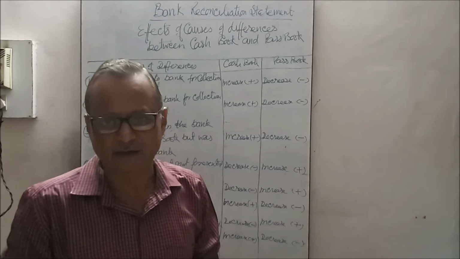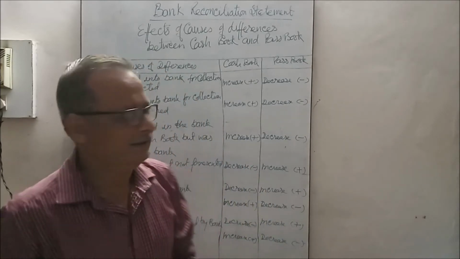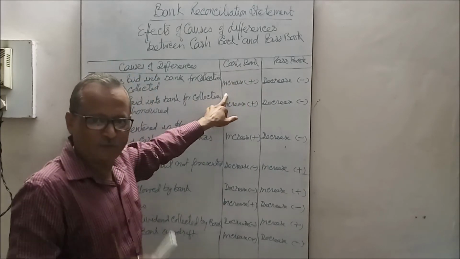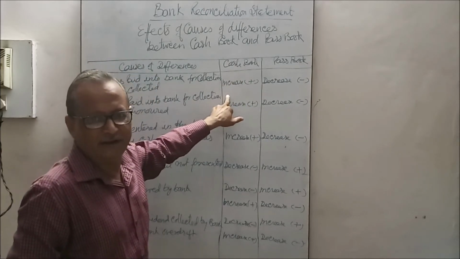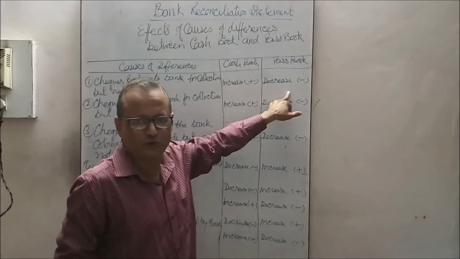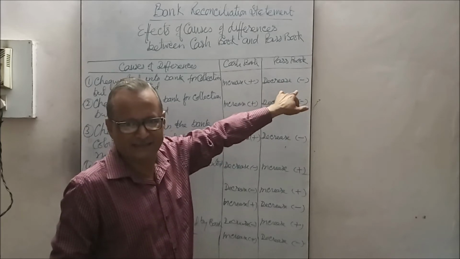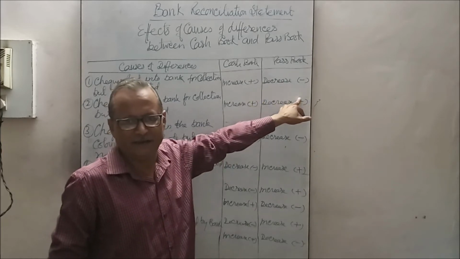On that date, as it was debited in the cash book, it will increase the balance. In comparison to the cash book, the passbook will show the decreased balance. This is plus and this is negative.